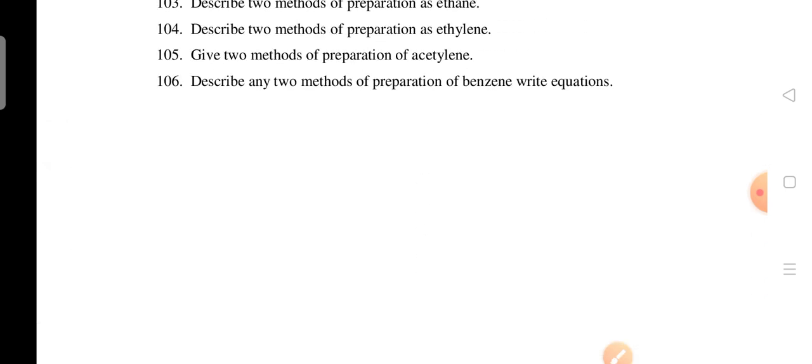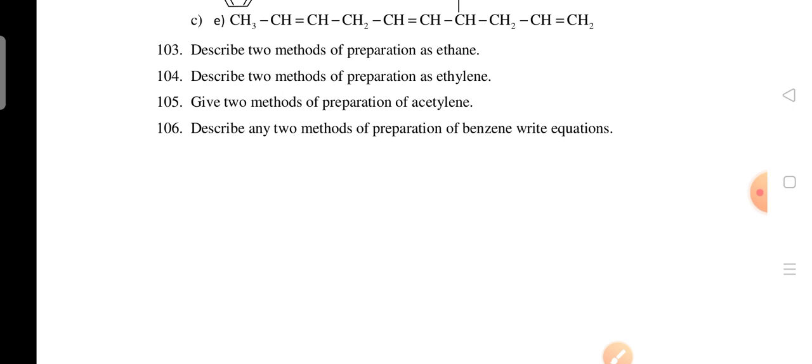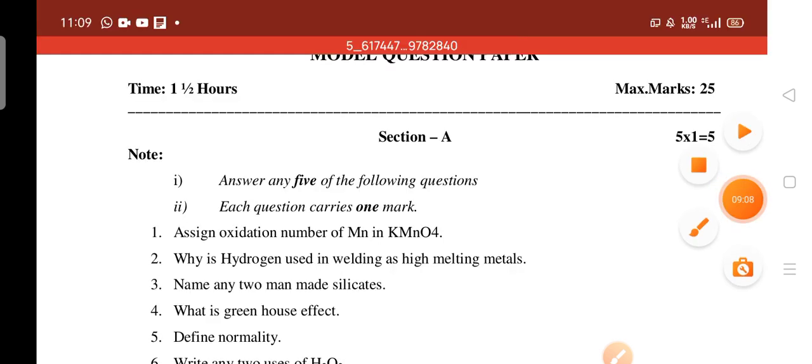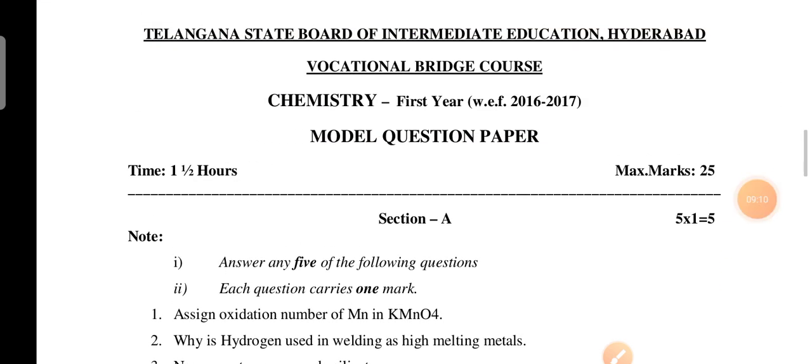Okay, it's clear now. So next I am going to show the model question paper in the subject of chemistry for the MPC as well as BPC stream students. This is a model question paper for the MPC and BPC bridge course first year students.